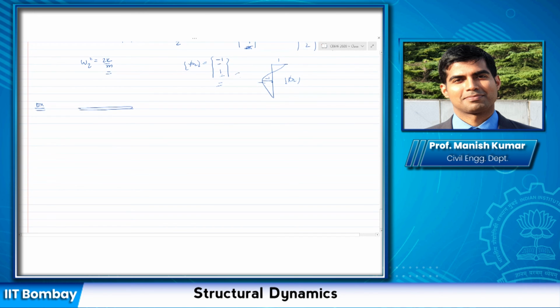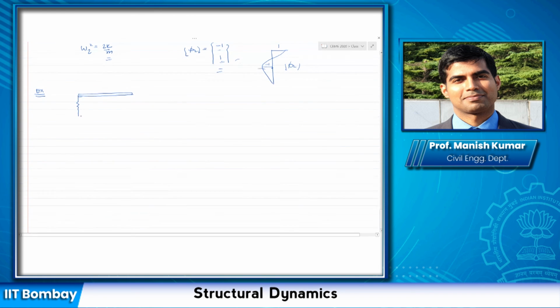I had a rigid bar of mass m supported on two springs, and now these are not K1 and K2, but K and 2K. The degrees of freedom that I'm considering are U1 and U2. The total mass is m, the length is L.